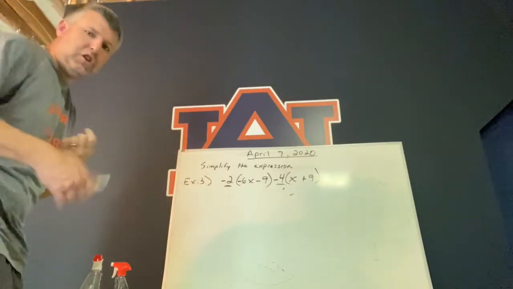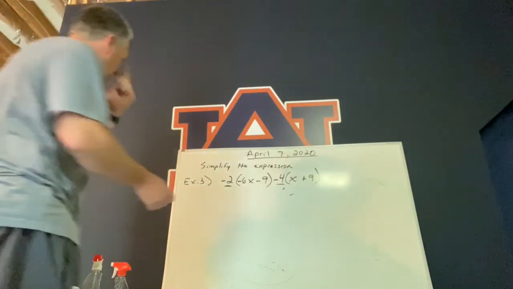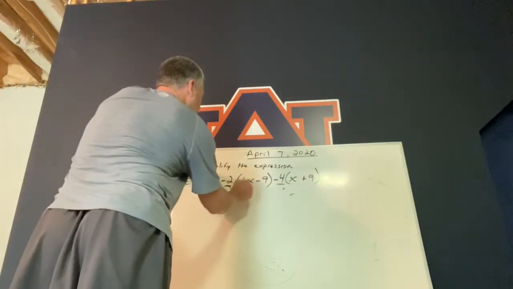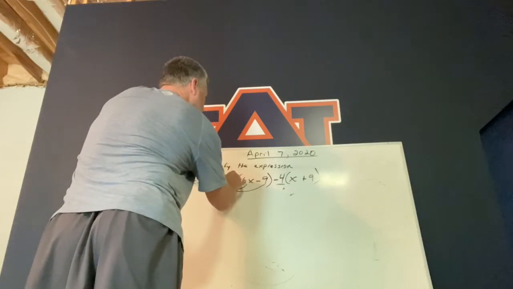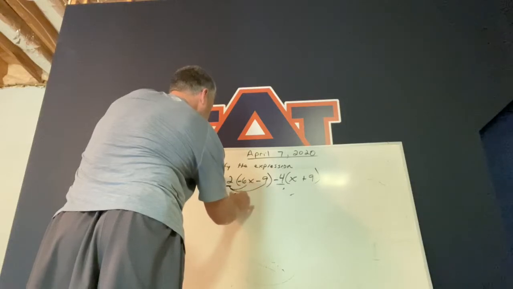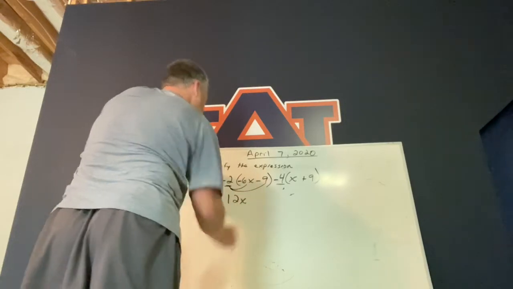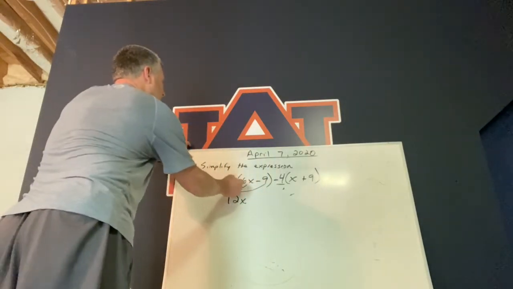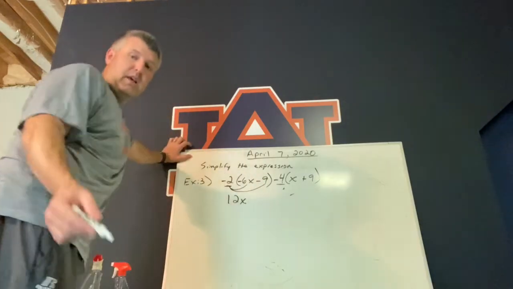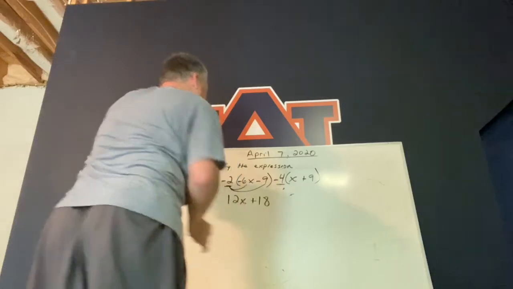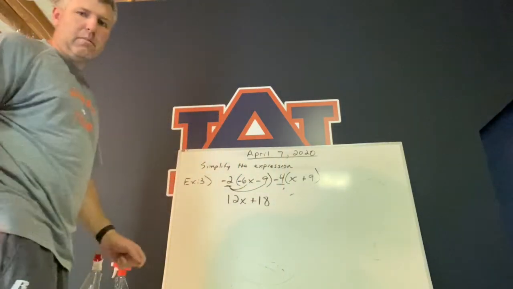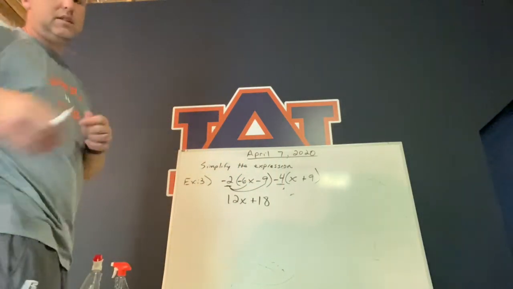So we're going to distribute through those numbers. When I distribute through -2 times -6x, negative times negative is positive, 2 times 6 is 12x. -2 times -9, negative times negative is positive, so it's positive 18. And then I'm going to come to the second part, the -4 parentheses x plus 9.